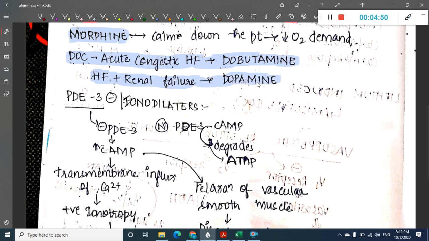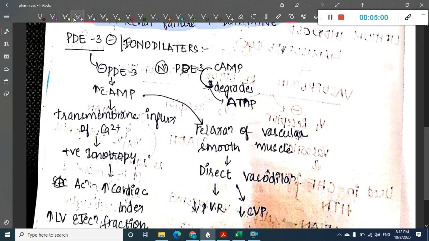See, the drug of choice for acute congestive heart failure is dobutamine. The drug of choice for heart failure with renal failure is dopamine. First we will see all the drugs in detail. The first group of drugs are phosphodiesterase 3 inhibitors, also called inodilators.